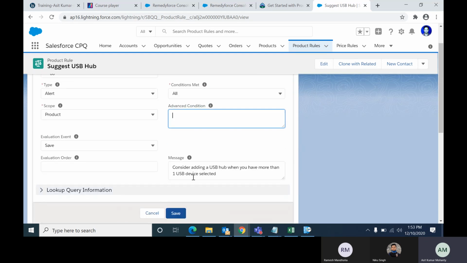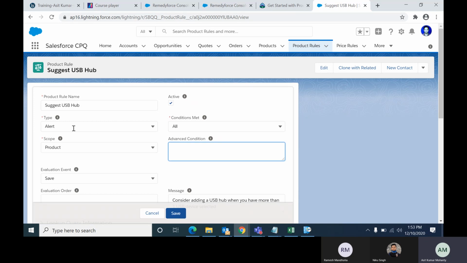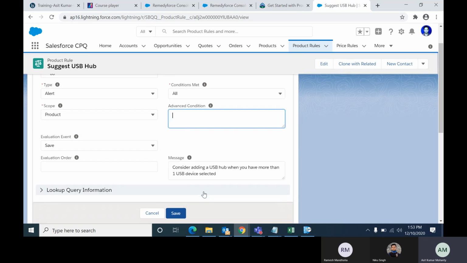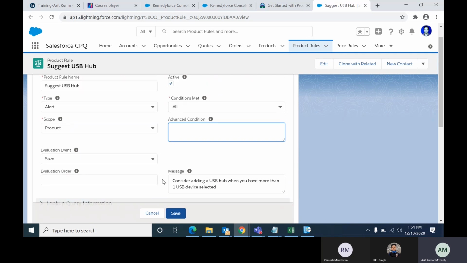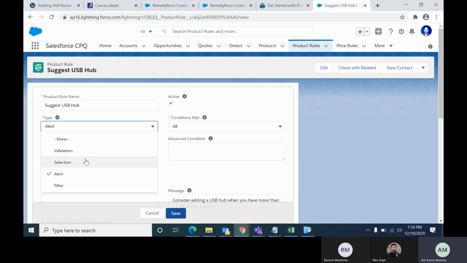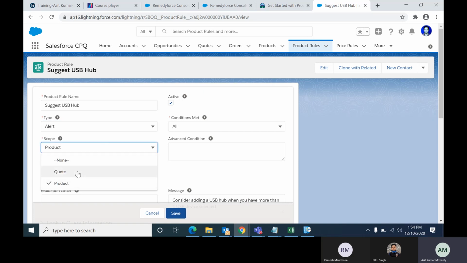So for this requirement, how will we set up the product rule? The customer is telling you just to display an alert message, that's it. The sales rep should know they are not selecting the USB hub, so they should select it. Without the USB hub they can also sell it, but let them know. So at that time you select the type as Alert. I told you four types: alert, validation, selection and filter. So you select the Alert type. Scope is Product or Cart, that means where you want to trigger this product rule, on the product configuration or on the cart.